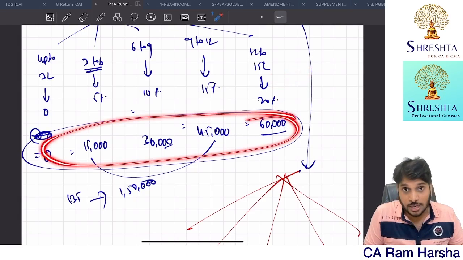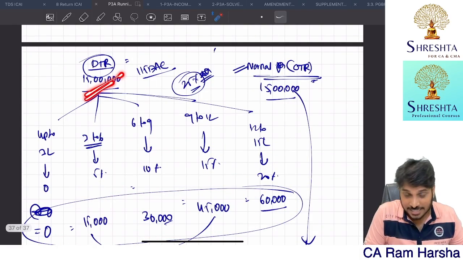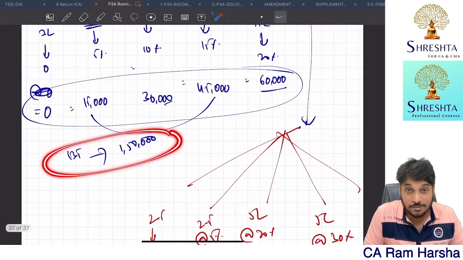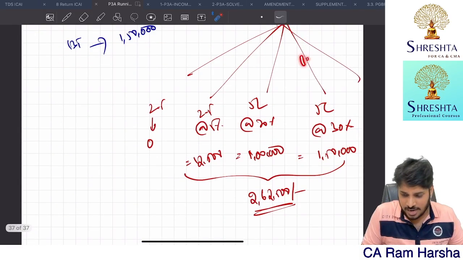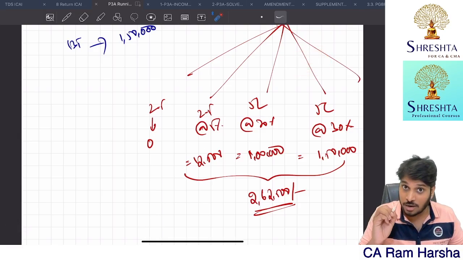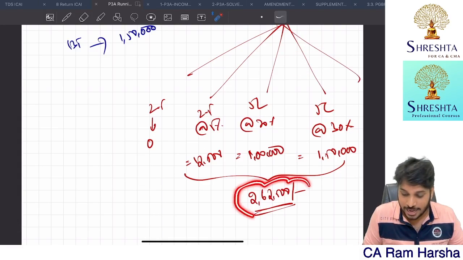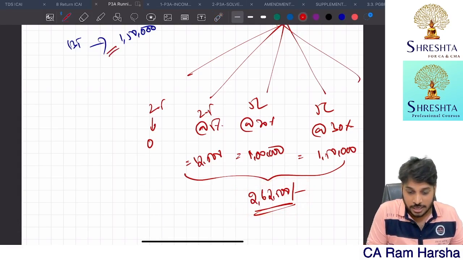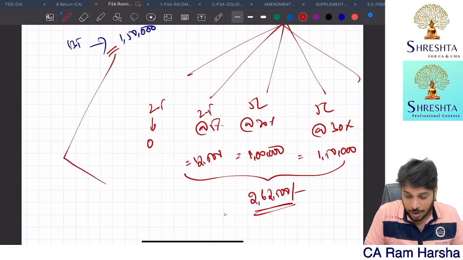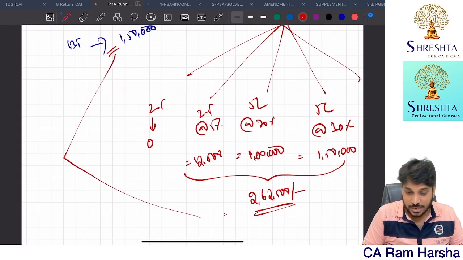Now, as a whole total, suppose you have income of 15 lakhs under the default tax regime, your tax is coming to 1,50,000. The same 15 lakhs income under the normal tax regime, your tax is going to be 2.6 lakhs. So approximately the difference is 1,12,500 rupees.